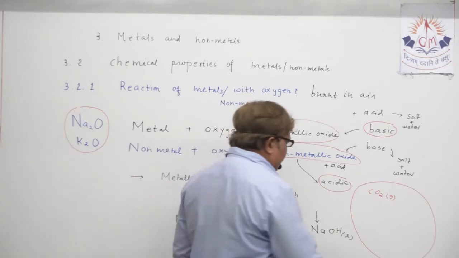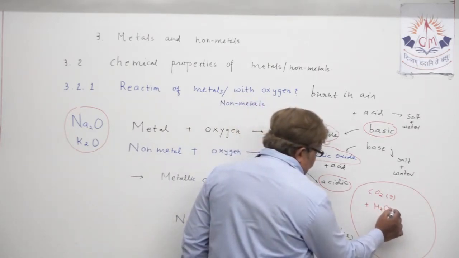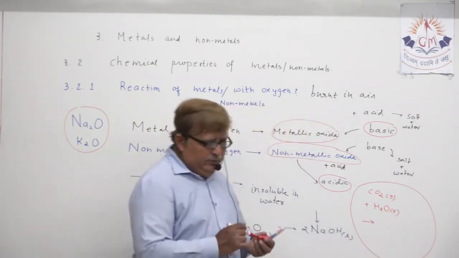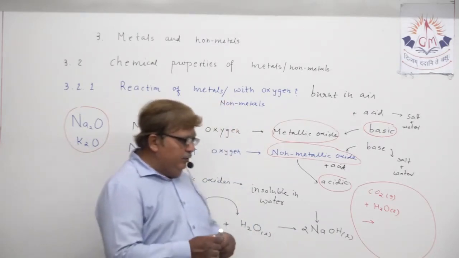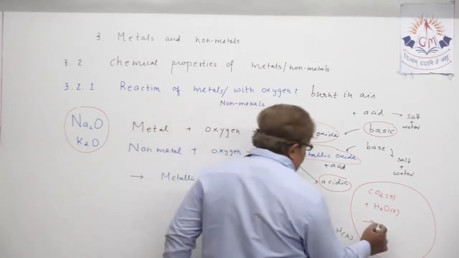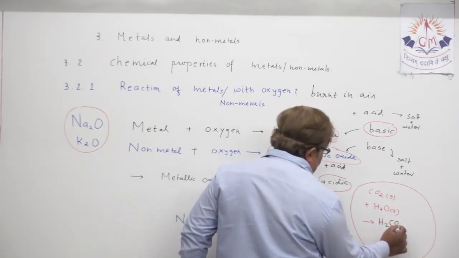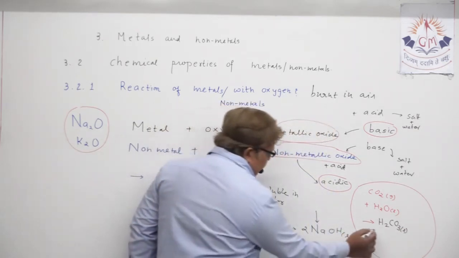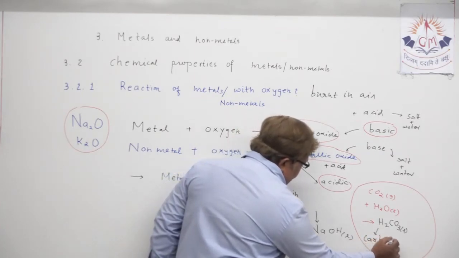When carbon dioxide dissolves in water, can you remind me, it forms carbonic acid, H2CO3. If you can remember, this is the formula of what? Carbonic acid. Understand?